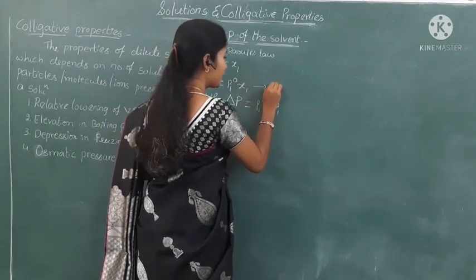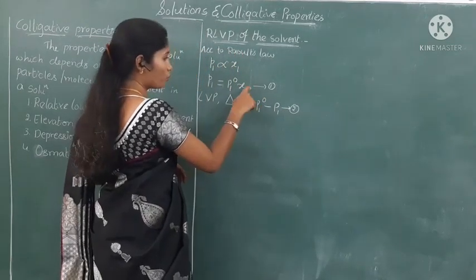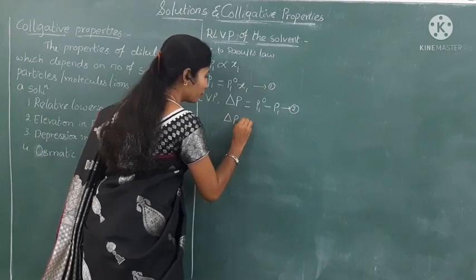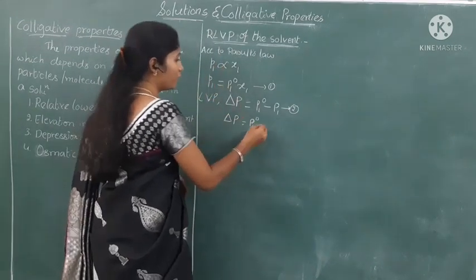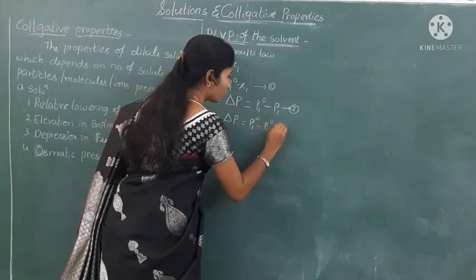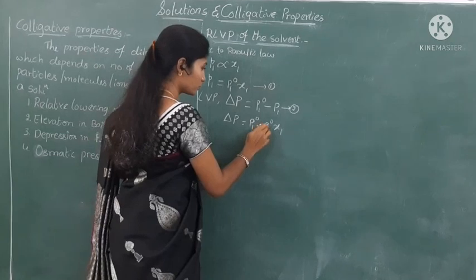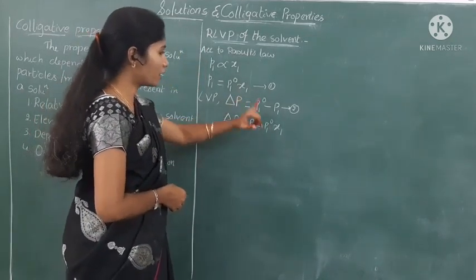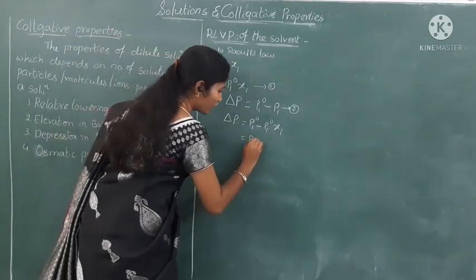Take this as equation number 1 and this as equation number 2. Substitute equation 1 in equation 2. So we get delta P equals P1 naught minus, substituting the P1 value, P1 naught into x1. Delta P equals P1 naught minus P1 naught into x1. Now take P1 naught as common.